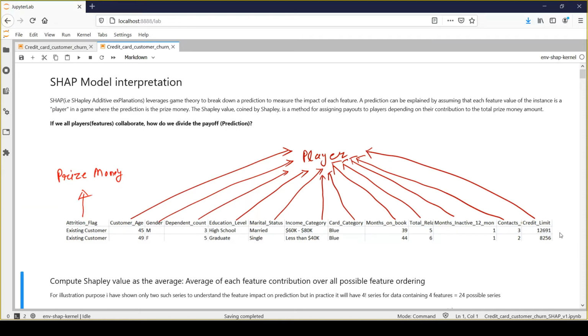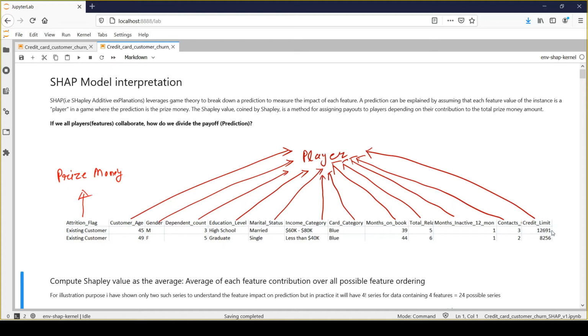So here I have taken two instances of the credit card churn dataset where we need to use these feature values to explain the target outcome. And here my target outcome is attrition flag, which can have a value like existing customer or the customer who has churned. And now we'll see how we can use game theory to explain the model prediction.